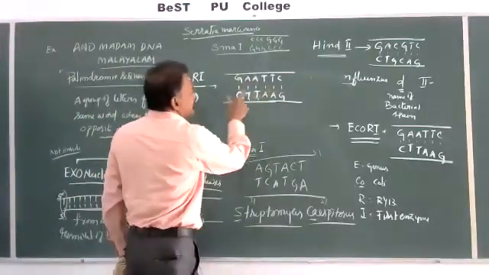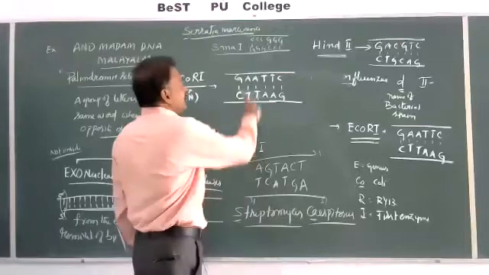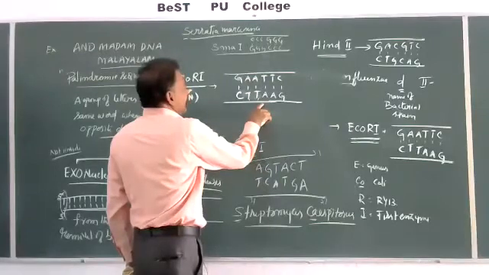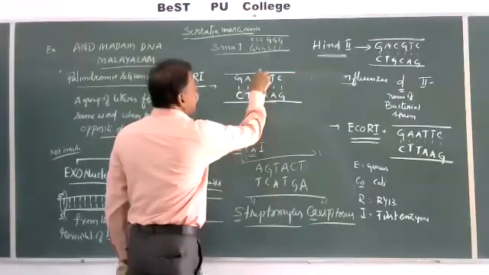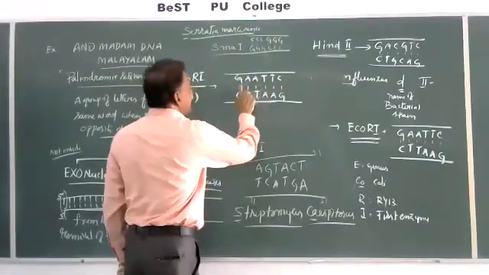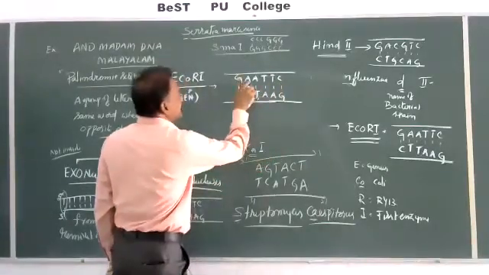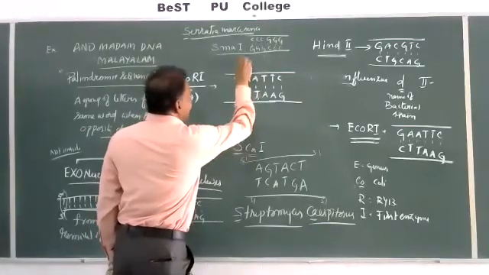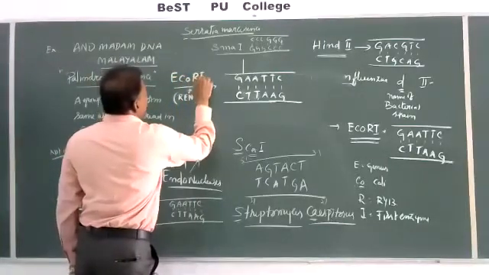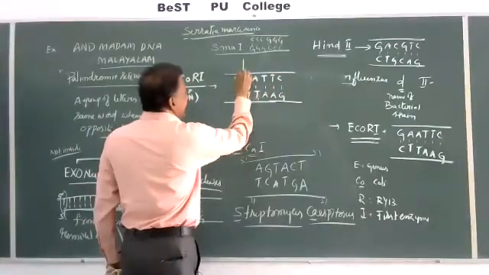It is a sequence of 6 base pairs: 1, 2, 3, 4, 5, 6, a short 6 base pair length of DNA fragment. It will act on both the strands, just away from the center. This is the center. It will not cut in the center, but towards the left side or the right side, exactly between two bases, between G and A. This enzyme EcoRI will cut the sugar phosphate backbone between G and A here.